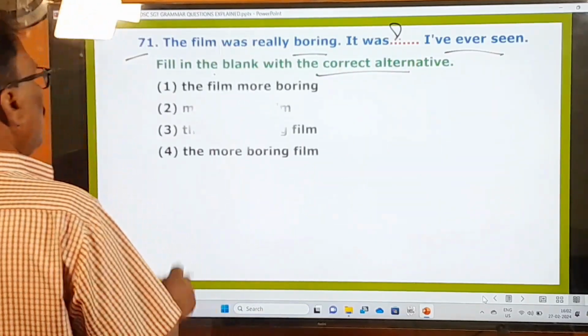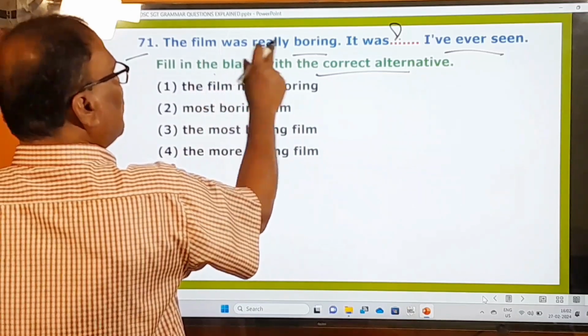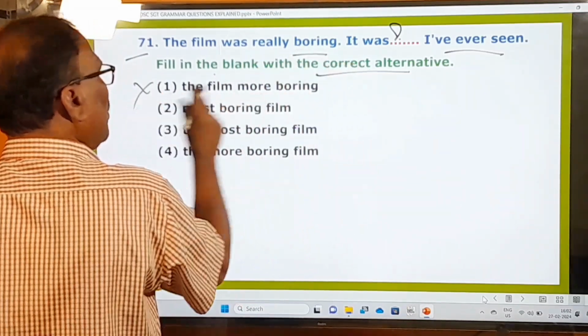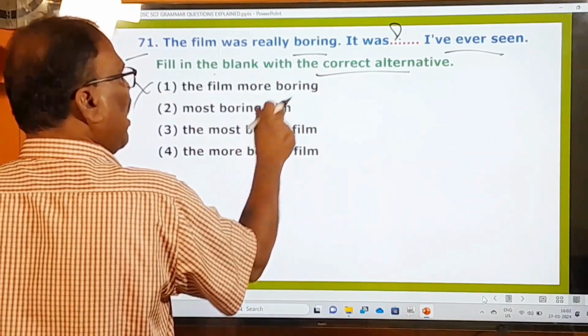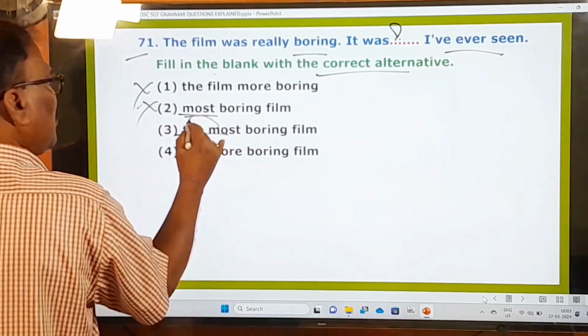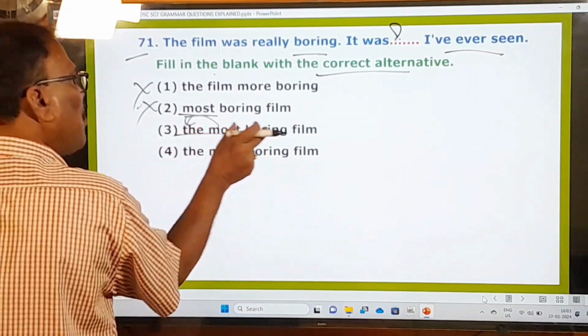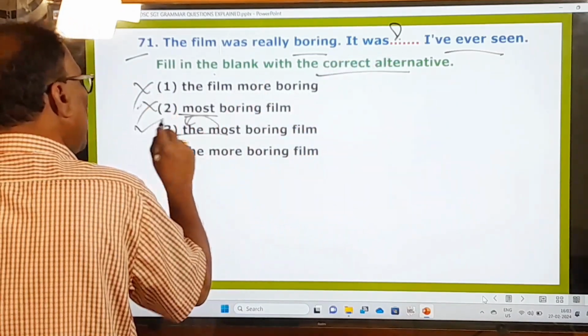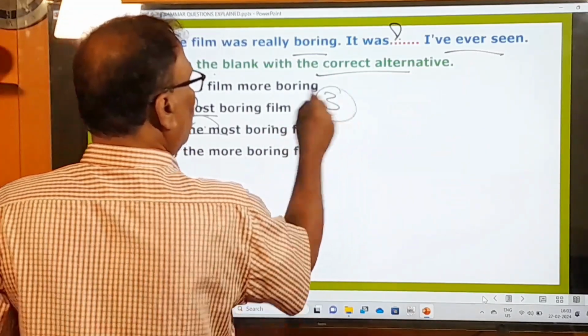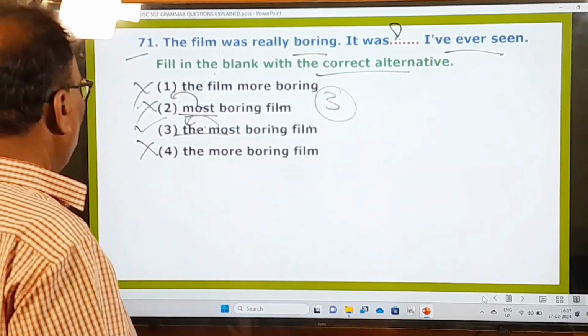Okay, right. So the film was really boring. It was the film more boring? No, it was the most boring film I have ever seen. D is not there. That's why this is wrong. The most, before the superlative adjective you have to use the. So the most boring film I have ever seen. So this third one is the right one. The more boring film. No, this is not the right one. So your answer is going to be the third one. Now let us go to the next question.